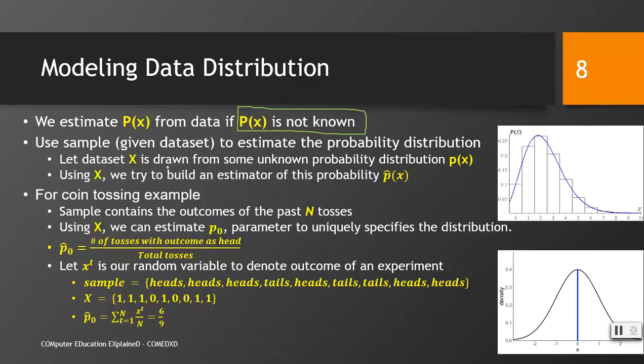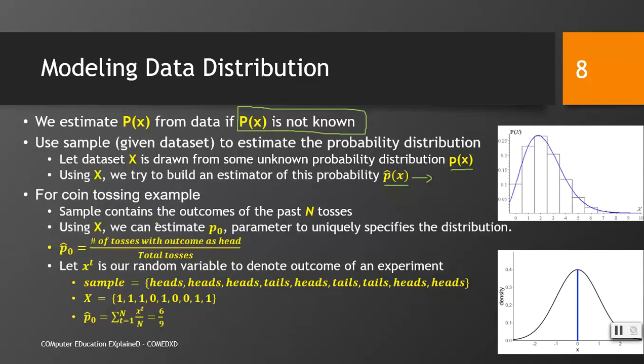Let data set x be drawn from some unknown probability distribution P of x. That may be Bernoulli, that may be normal, that may be Poisson, that may be anything else. Using x, the data set that we are given, we try to build an estimator for this probability P of x. And this estimator then would be used to predict the new instances of the data. The accuracy of this estimator will determine the accuracy of our algorithm or the AI based software that we will build.